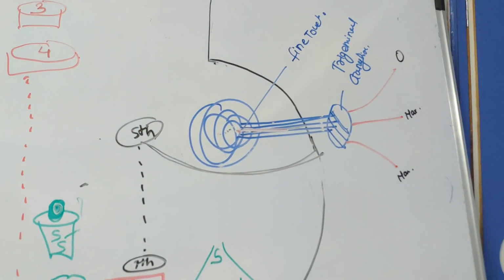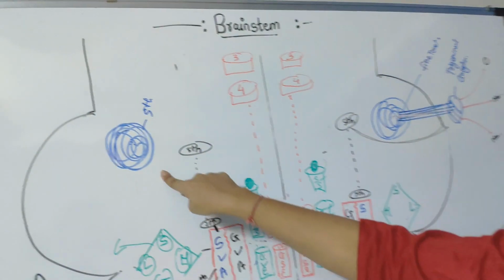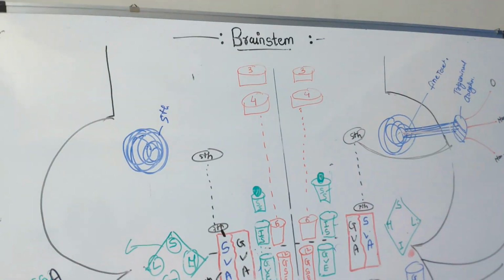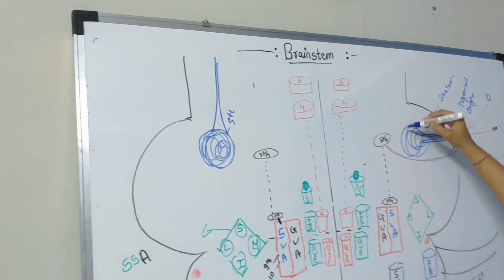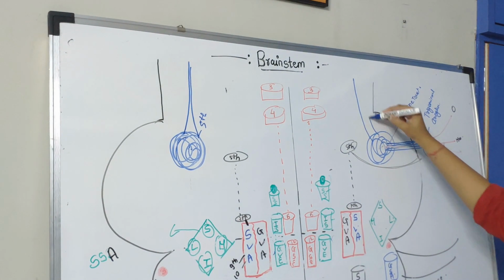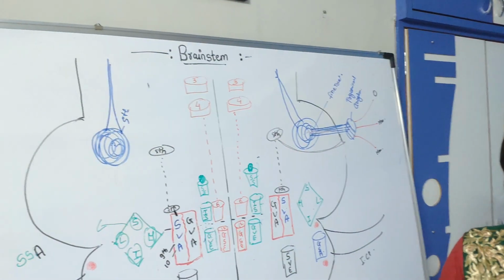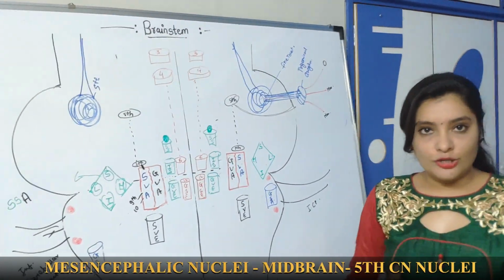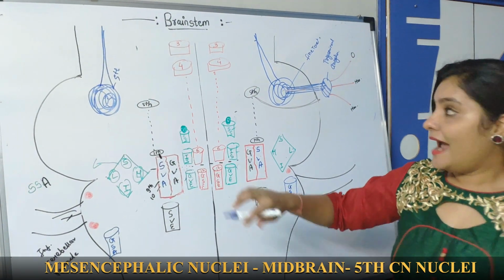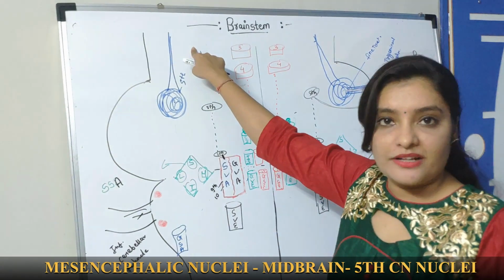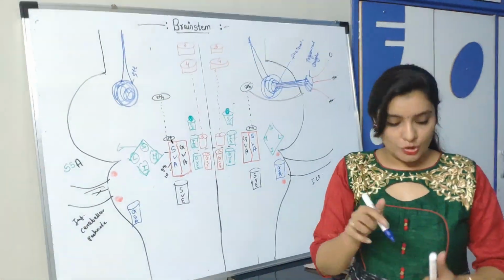Okay, now these nuclei are extending to the midbrain. So the name of this nuclei is mesencephalic nuclei. The nuclei which is extending from pontine nuclei and going to the midbrain is called mesencephalic nuclei.